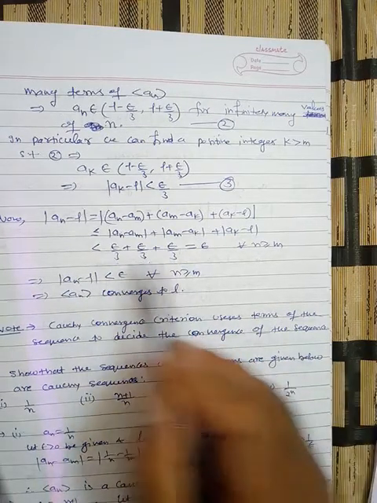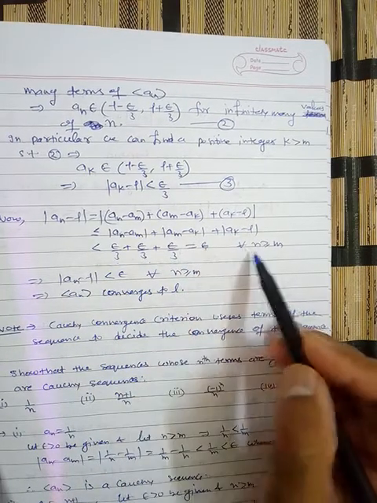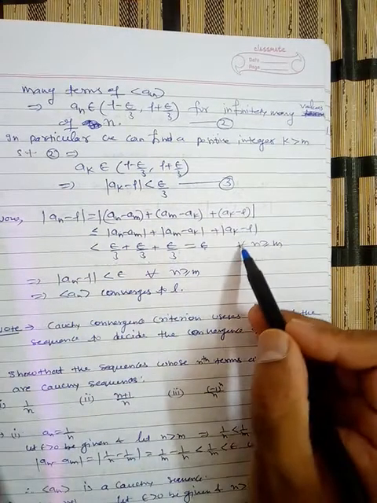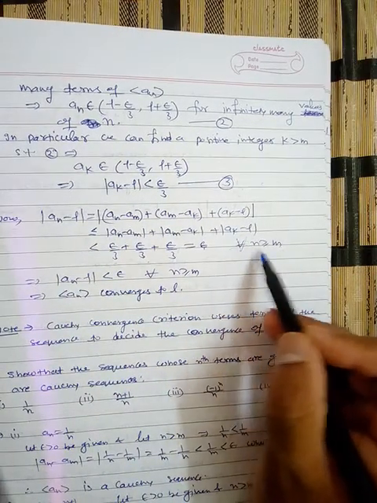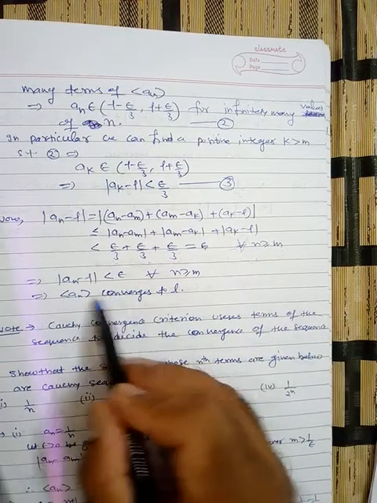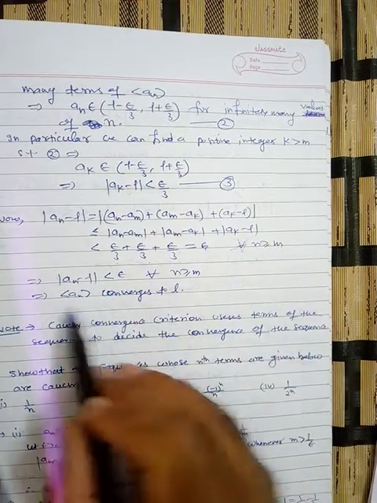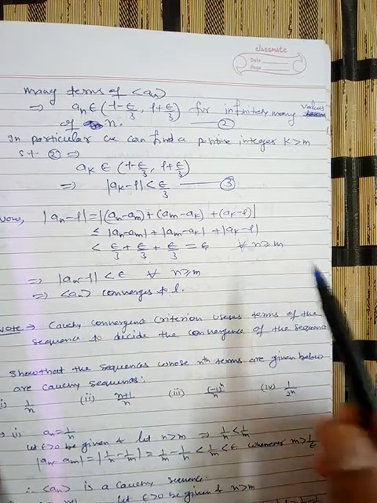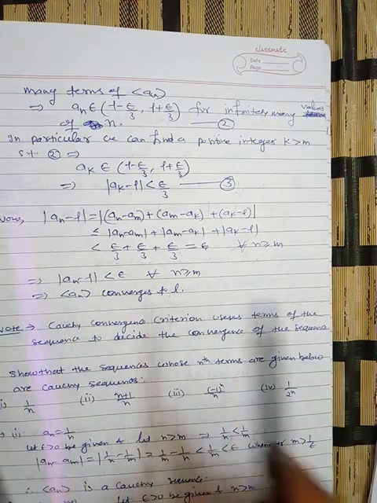Fine. So their sum is less than or equal to epsilon, and since we have used equations number 1, 2 and 3, we have this condition for all n greater than or equal to m. So |a_n minus L| is less than epsilon for all n greater than or equal to m. So a_n converges to L. This is the Cauchy convergence criterion.